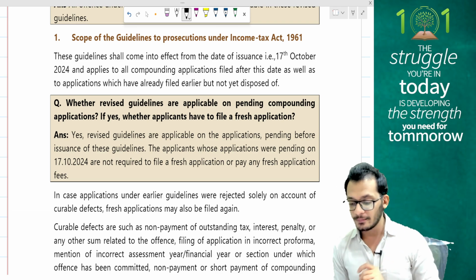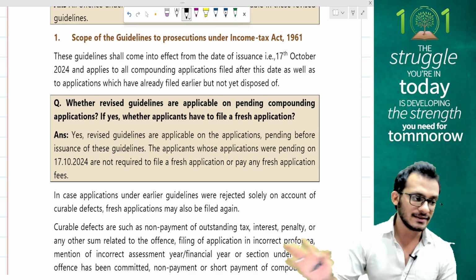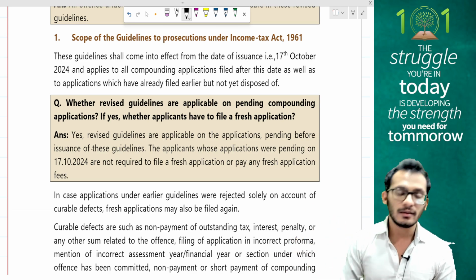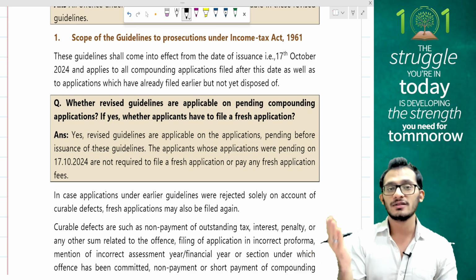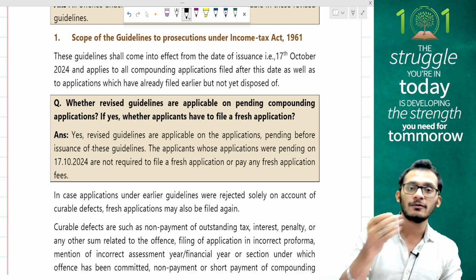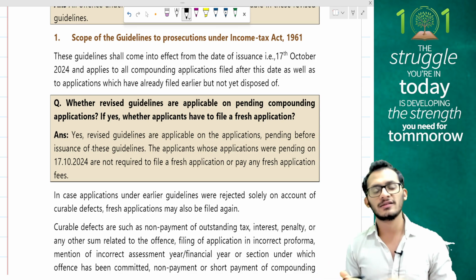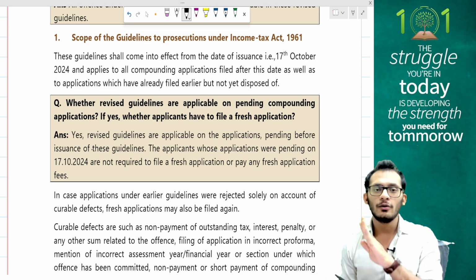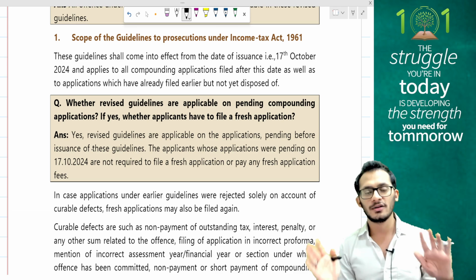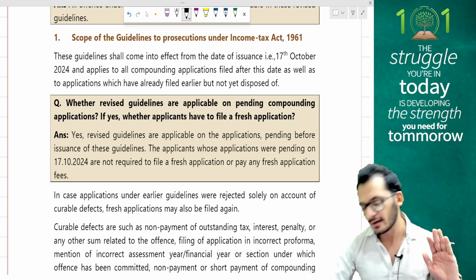Whether revised guidelines are applicable on pending compounding applications? Yes, this has been clarified, saying all guidelines will apply even if the proceedings have been started before 17th October, or if it is starting after 17th October, the procedure remains the same. You will not have old guidelines and new guidelines to refer to, just one standard set of guidelines you can refer to.